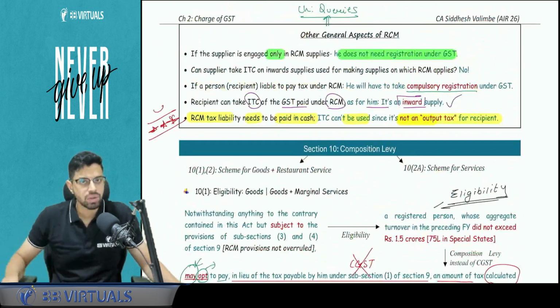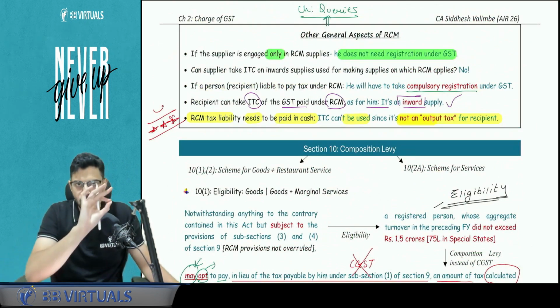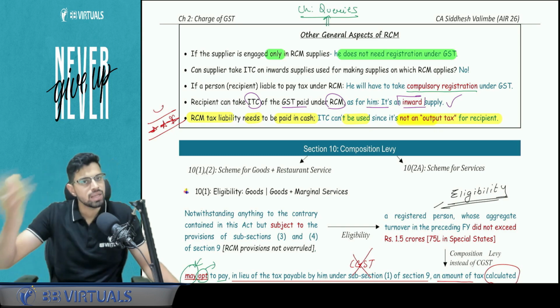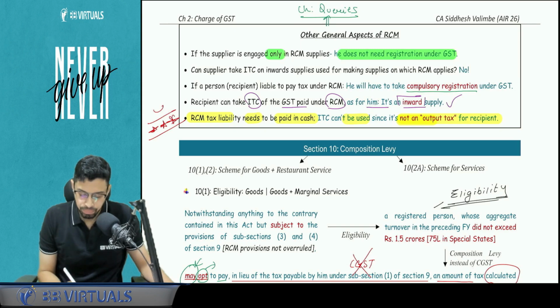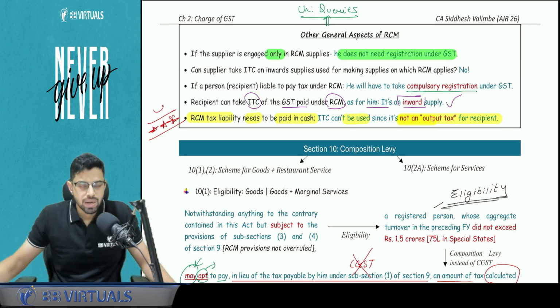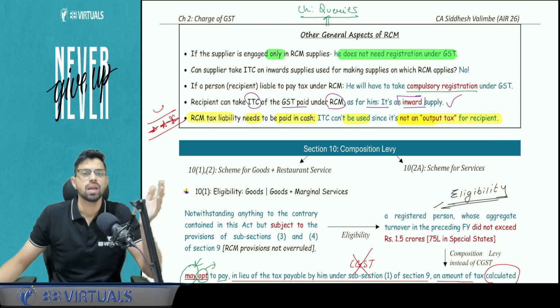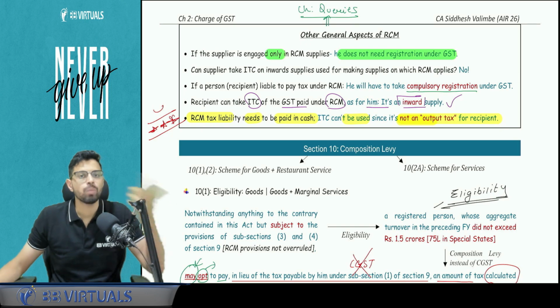Now certain points with respect to RCM. If a supplier is engaged only in RCM supplies, he is not making even ₹1 supply with respect to forward charge mechanism, then he is not required to be registered under GST, Section 23, Chapter 8. If my supplies are under RCM, can I take ITC? Answer is no. That part is considered as exempt supply and I'm not eligible to get any ITC. Apply logic as well: what will I do of ITC if I'm not going to pay any liability?